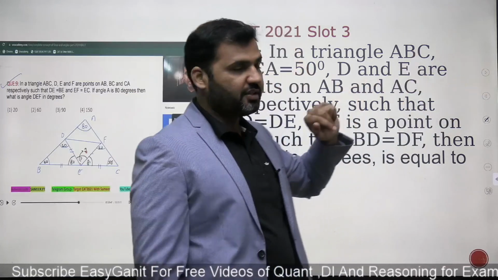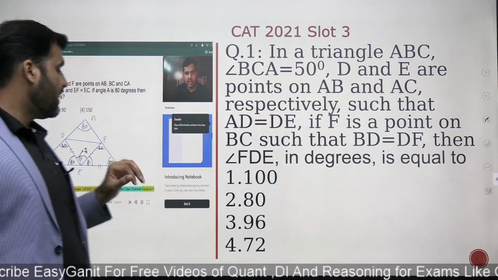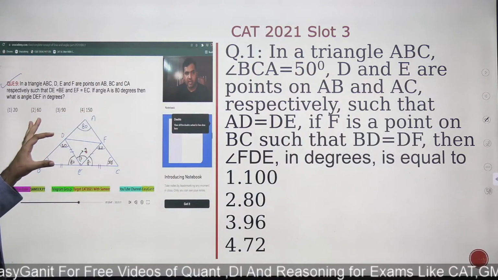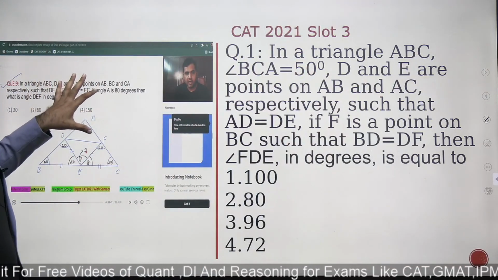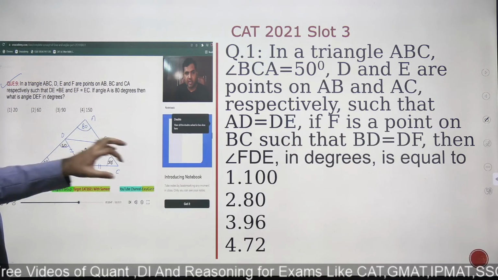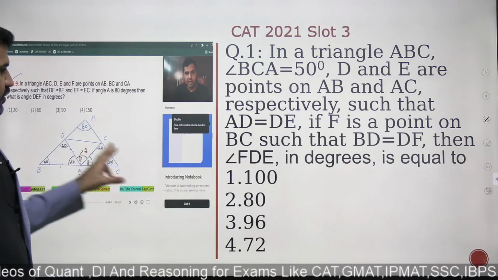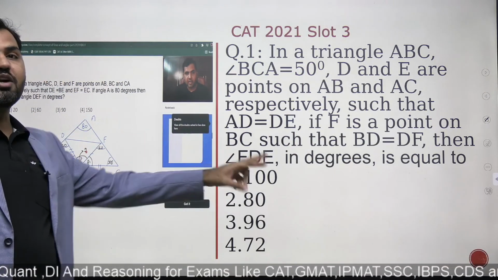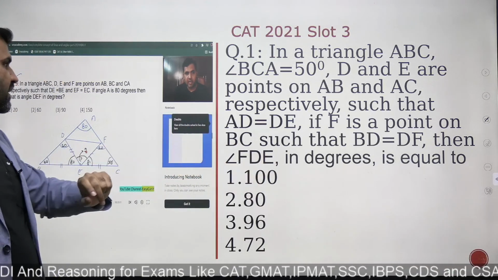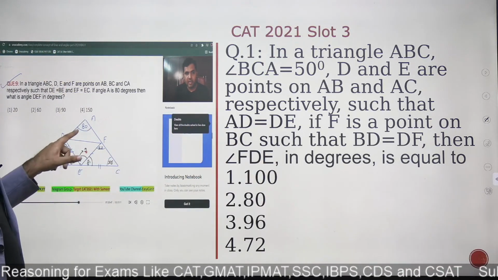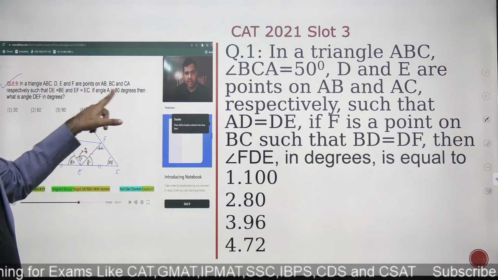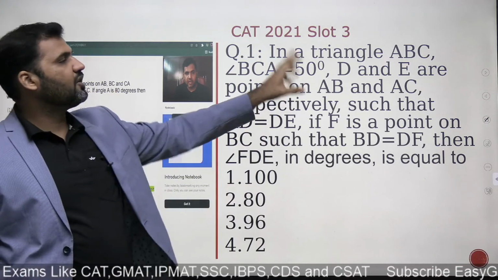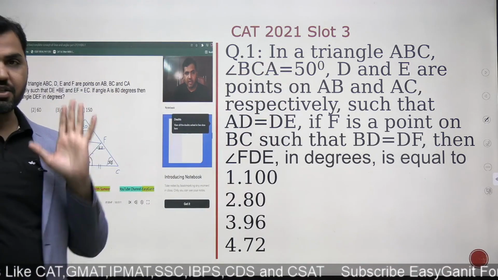And before I give you the solution of this question, let me take you to one screenshot of my session. This is a slot 3 question, and this is a screenshot of my class, a Plus class I'm taking on Unacademy. Look at this question and this question. Both of these two questions are the same. Word to word, the language is the same. The only difference is that here I have taken the angle as 80 degrees, but in this question, this angle is given to you as 50 degrees. That's the only change in the question.